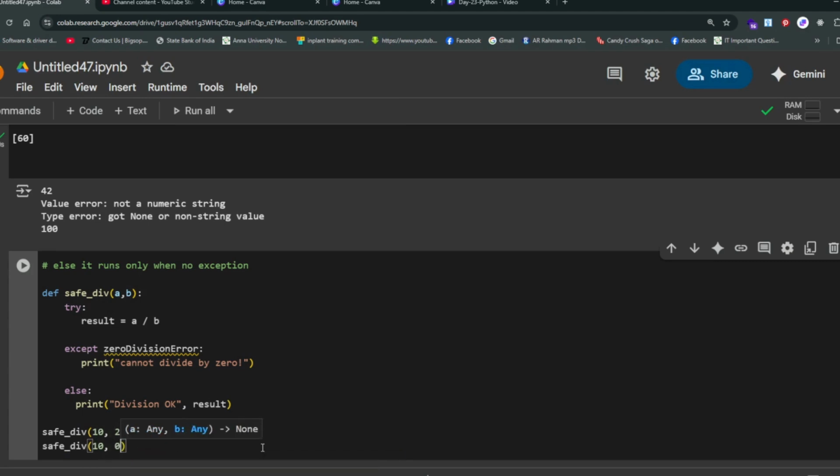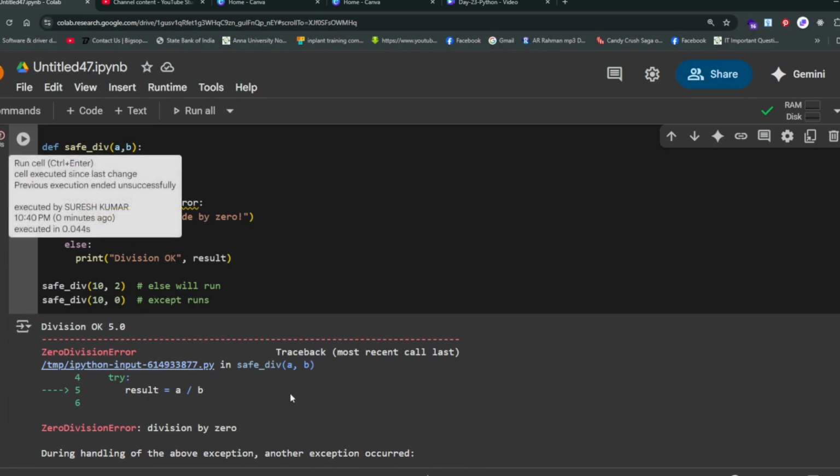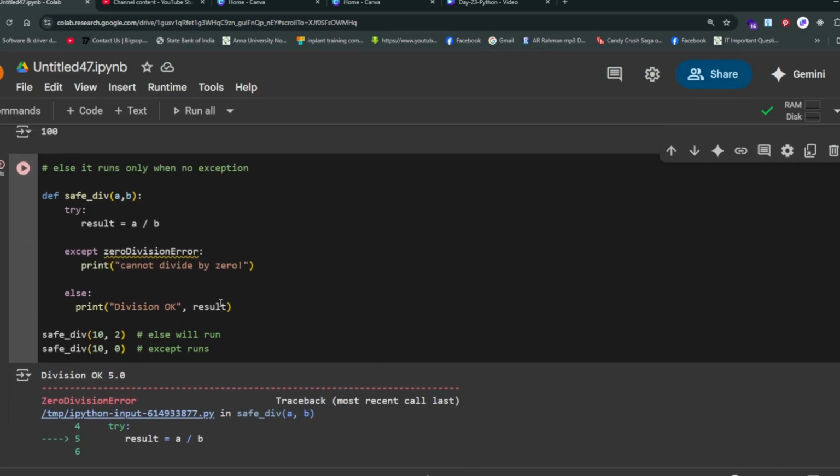Now I'll give 0. In the first case, 10 comma 2, definitely else will run. In the second case, it's going to give an error message because except runs. Okay, let us see. Zero. Capital letter I had to give. This error comes.